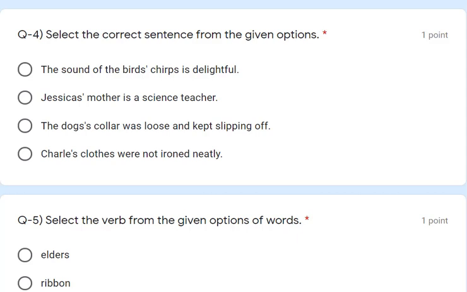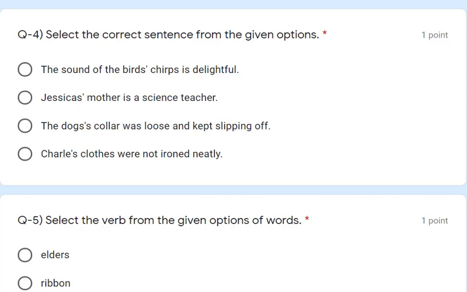So "the sound of bird's chirps is delightful." So if the word is ending with s, then we will simply add an apostrophe. If s is not there, then we will write it with the apostrophe and s. So the first one is the correct one.